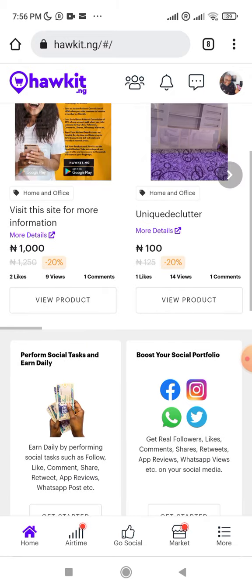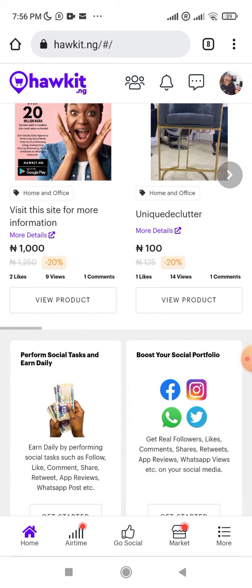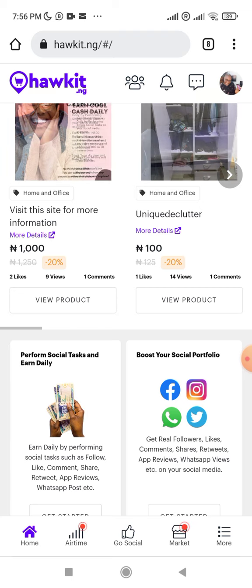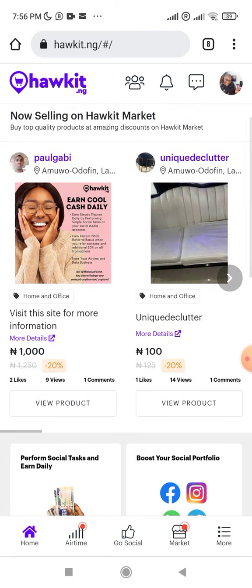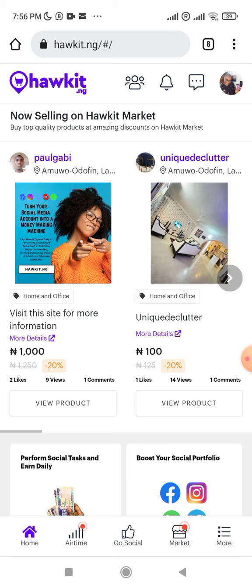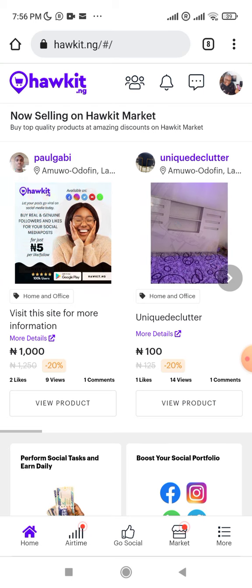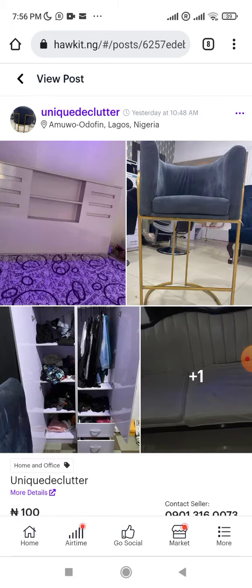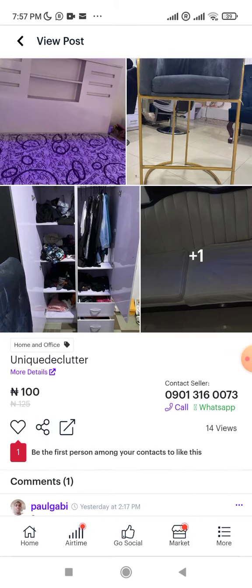Okay, so you can see the number of people that have viewed your product. You can even chat them. If I like this unique declutter and I view the product, the phone number that you put on the website is the phone number that you can quickly chat the person on.